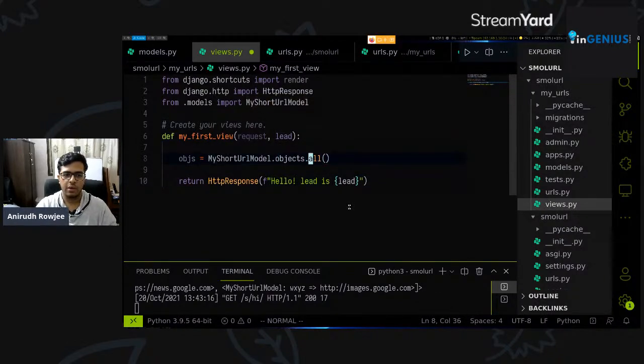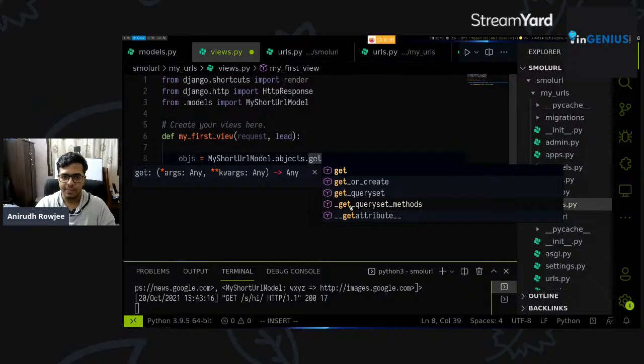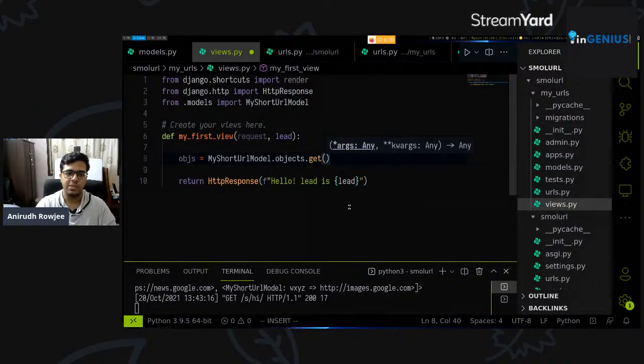So we'll have the advantage of using objects.all, right, is that there are different types of aggregation queries you can run on these objects. So instead of objects.all, you can use objects.get, which is a specific way of pulling based on different criteria that each model has. And Django's filtering system in itself is very advanced as well. So you can combine multiple types of filters, aggregations, and so on to get the right combination of objects you need to be able to run your business logic, right? So at this point of time, all we'll say is get.